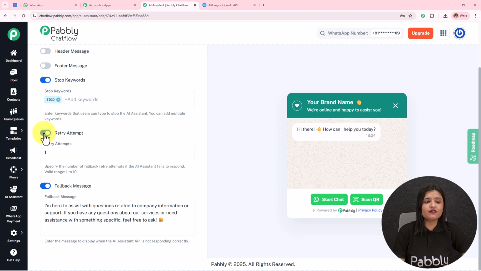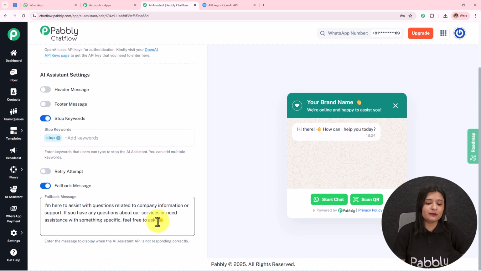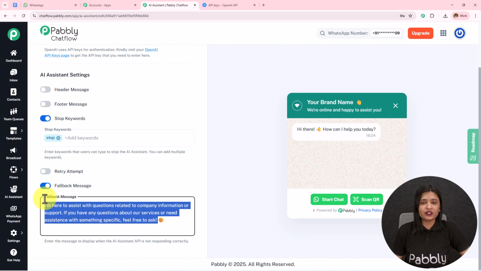You can give these attempts from 1 to 10. I'm going to toggle this off. I do not require this. Then we have this fallback message. So when the API is not responding, our queries are not resolved by this AI agent, we are not going to receive the accurate replies, then this fallback message will be sent.